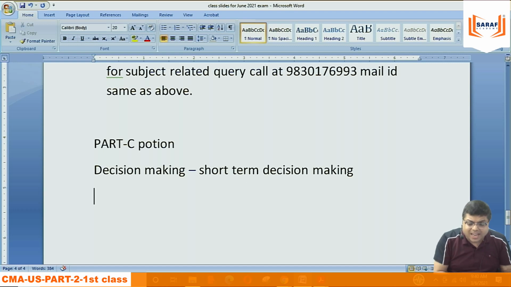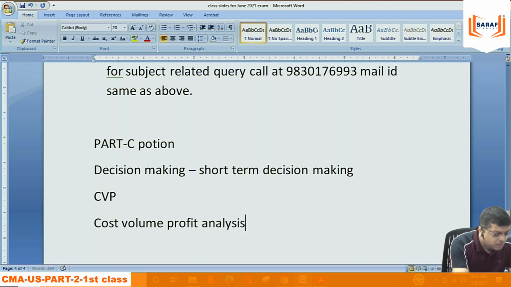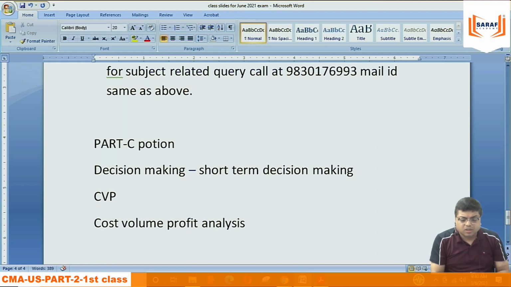So in this area of decision making, they have given first of all CVP, the cost, volume, profit analysis. Cost means all the types of cost which are incurred in the organization.